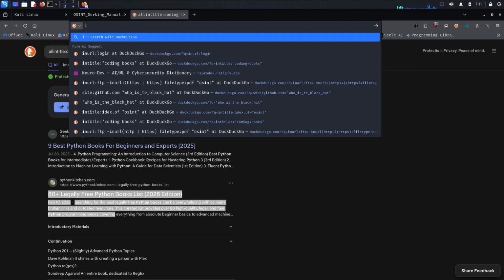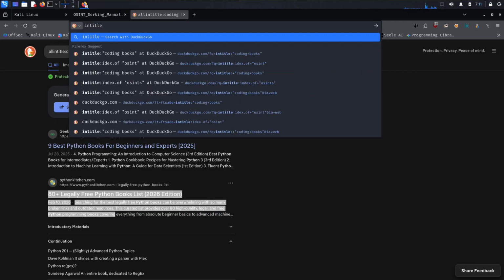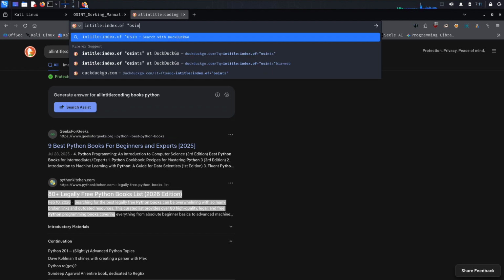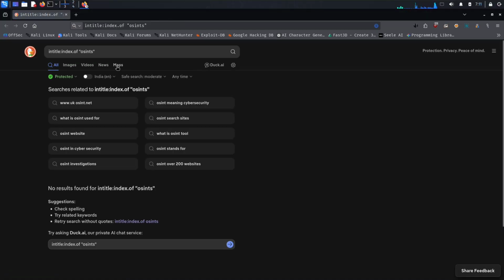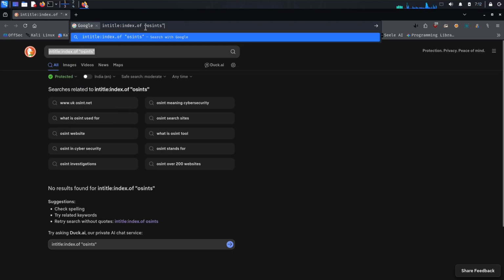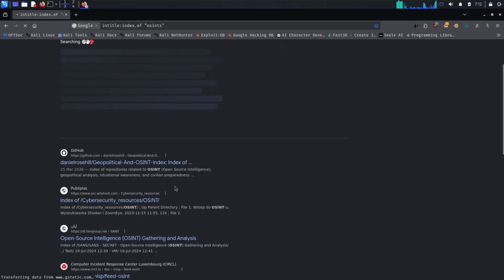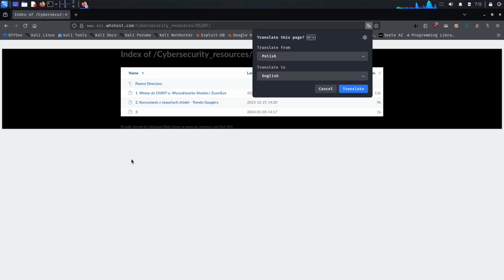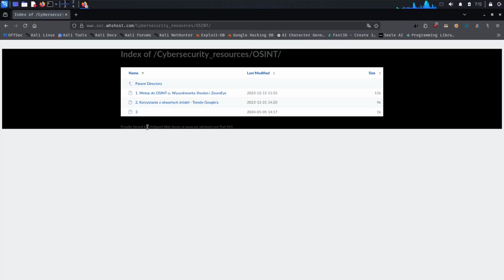A common search query pattern is intitle:"index of" "OSINT". Let's understand this query. Intitle:"index of". This searches for pages where the title contains index of, which is commonly generated by directory listing pages. "OSINT". The quotation marks make the search more specific by looking for directories related to the keyword OSINT. This combination can help discover publicly indexed directories containing OSINT-related files or resources.